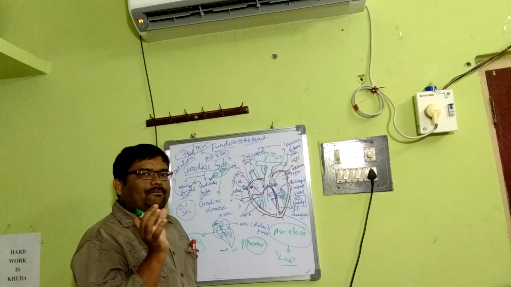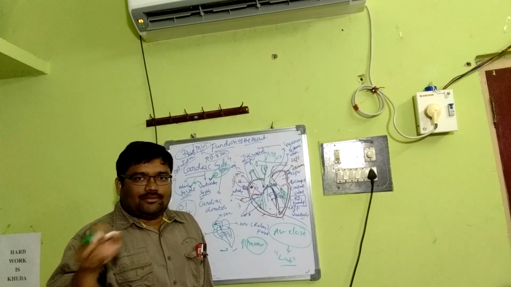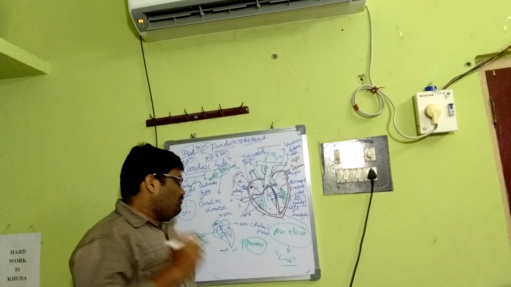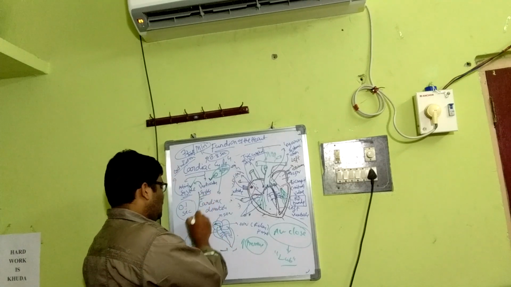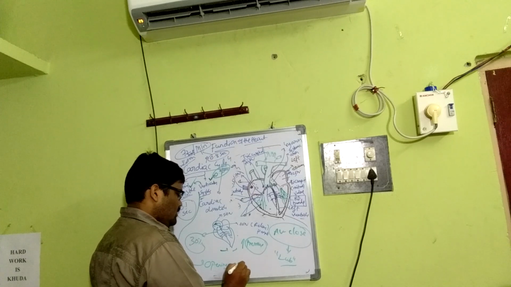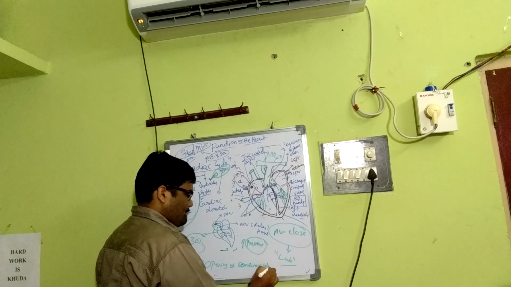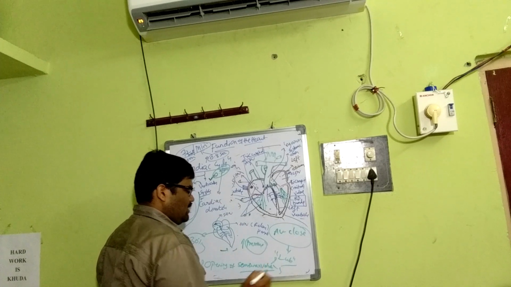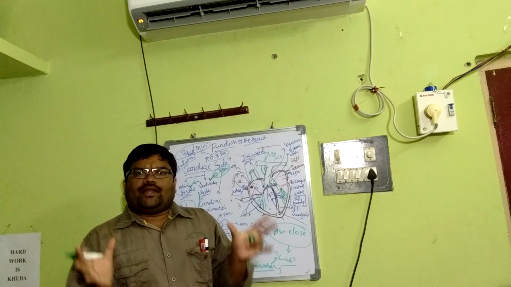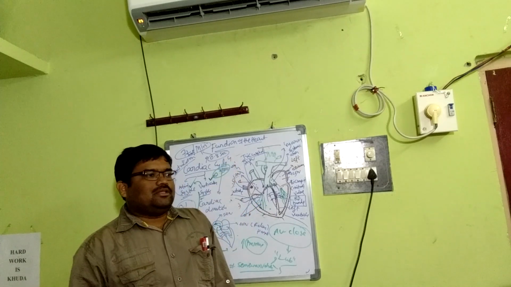The most important thing that happens during ventricular systole is closure of the AV valves, the tricuspid and bicuspid, producing the first heart sound lub, whereas the semilunar valves of the pulmonary and systemic arches open. When they are open, the blood from the ventricle goes into the aortic arches, that means the pulmonary and systemic.